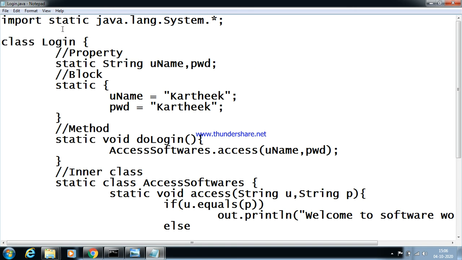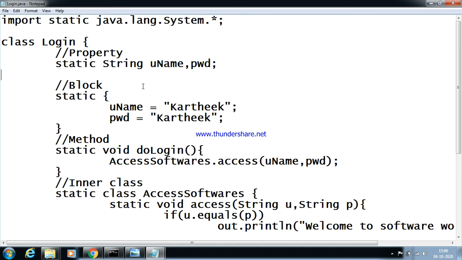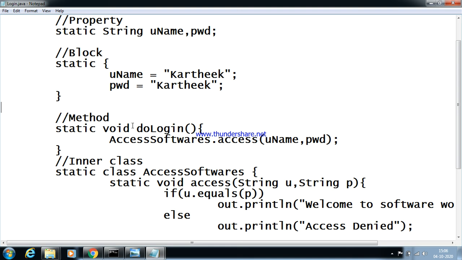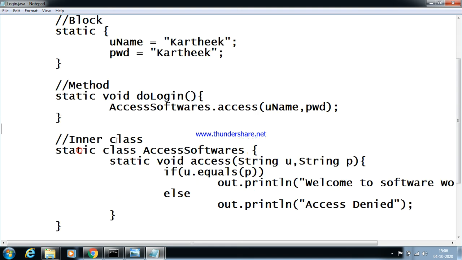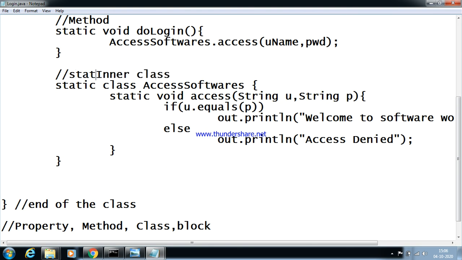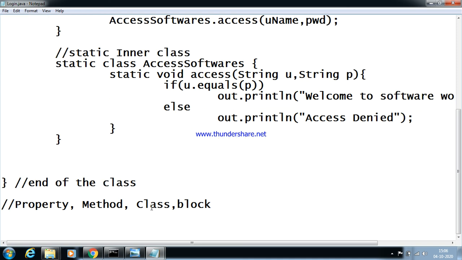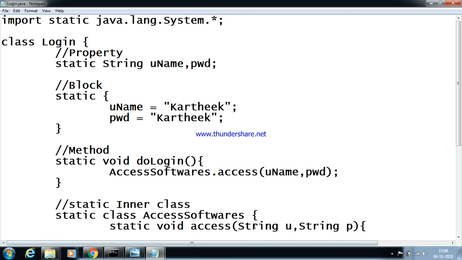So this is all about a static package, static property, static block, static method, and a static inner class. Done. Hope you enjoyed the example, which contains the collection of all this stuff, and we will come with the next topic